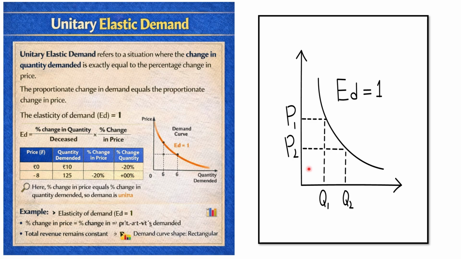For example, in this graph, when the price is P1, the quantity demanded is Q1, and when the price decreases from P1 to P2, the quantity demanded will increase from Q1 to Q2. This is the downward sloping demand curve, which shows unitary elastic demand.